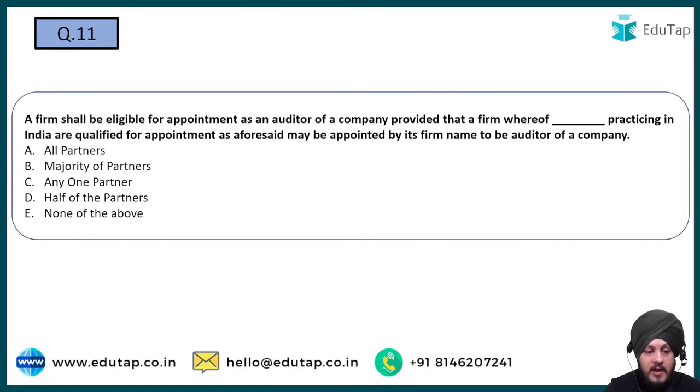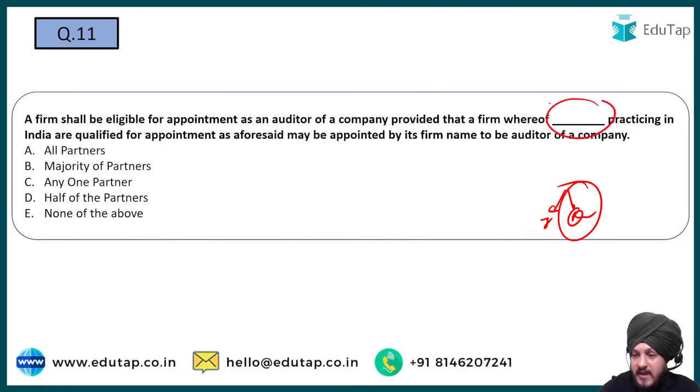Question number 11. A firm shall be eligible for appointment as an auditor of a company. We know that there can be an individual auditor and there can be a firm-based auditor also. So the question is about a firm-based auditor. A firm shall be eligible for appointment as an auditor of a company, provided that a firm whereof dash practicing in India are qualified for appointment as aforesaid may be mentioned by its firm name to be auditor of a company. Option A, all partners; option B, majority of the partners; option C, any of the partner; option D, half of the partner; and option E, none of the above.